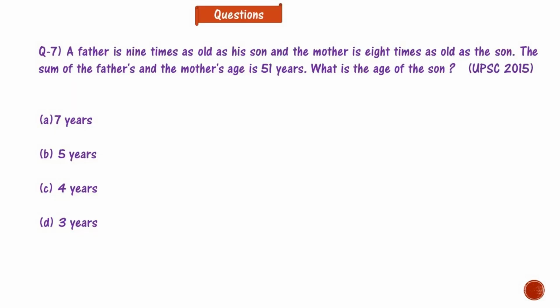Now comes the UPSC 2015 question, that is question number 7. A father is 9 times as old as his son and the mother is 8 times as old as the son. The sum of father's and the mother's age is 51 years. What is the age of the son? The options are 7 years, 5 years, 4 years, 3 years. Please solve this question.